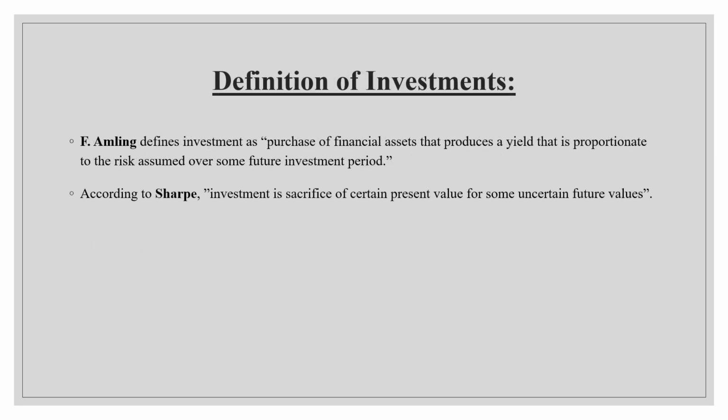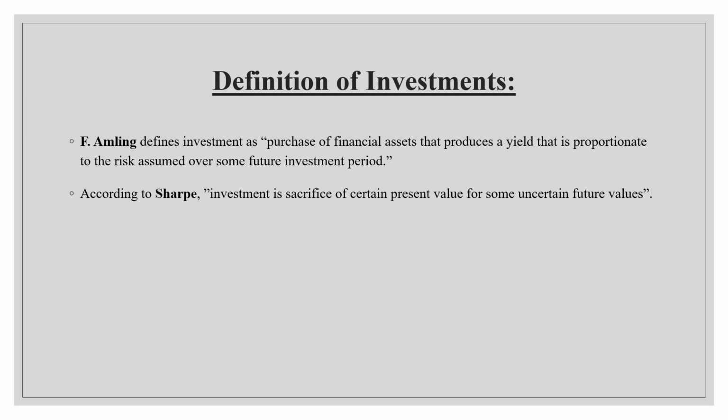Coming to the definition, F. Amling defines investment as the purchase of a financial asset that produces yield proportionate to the risk assumed over some future investment period. That means when you invest something, there is certain risk and certain return. So it is a proportionate income generated by taking risk over a period of time. That is what investment is.